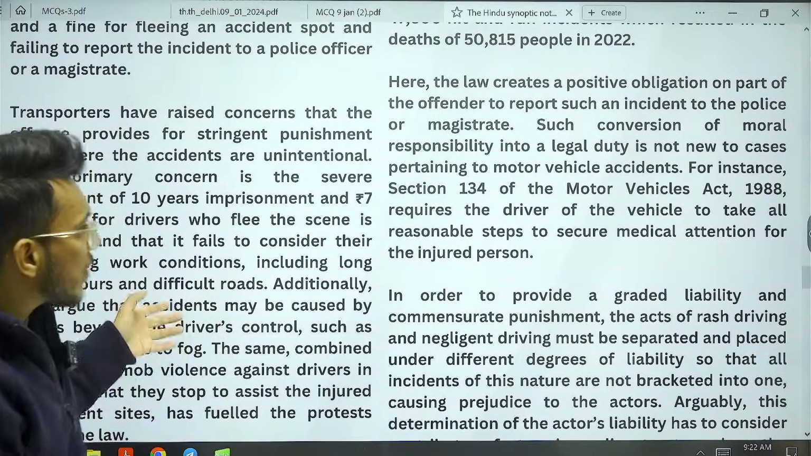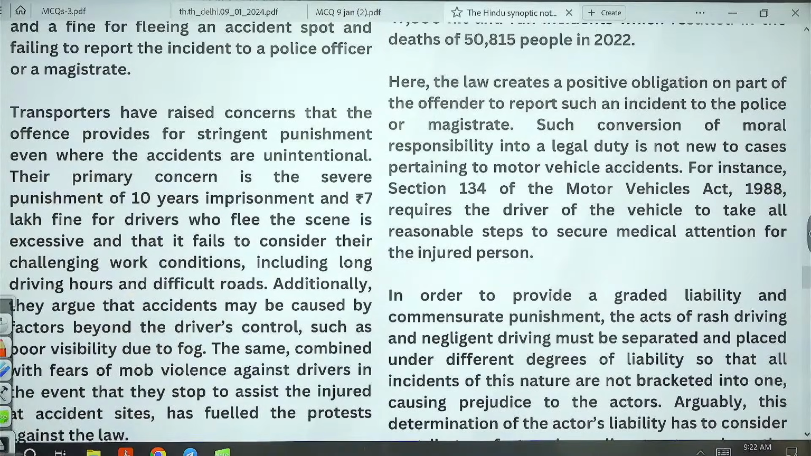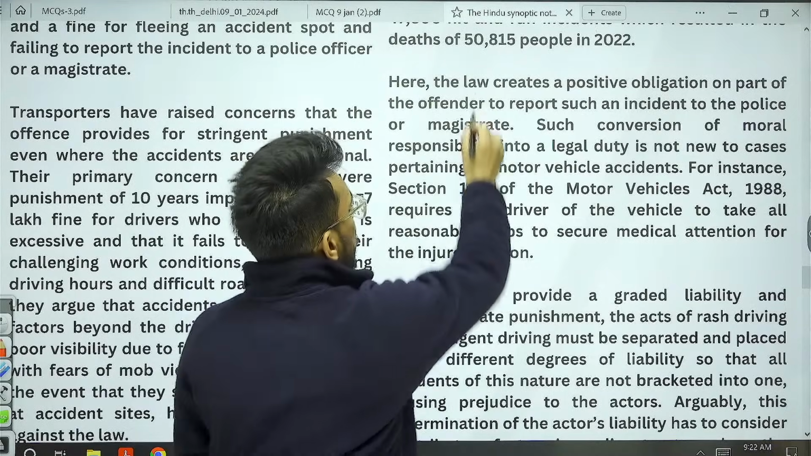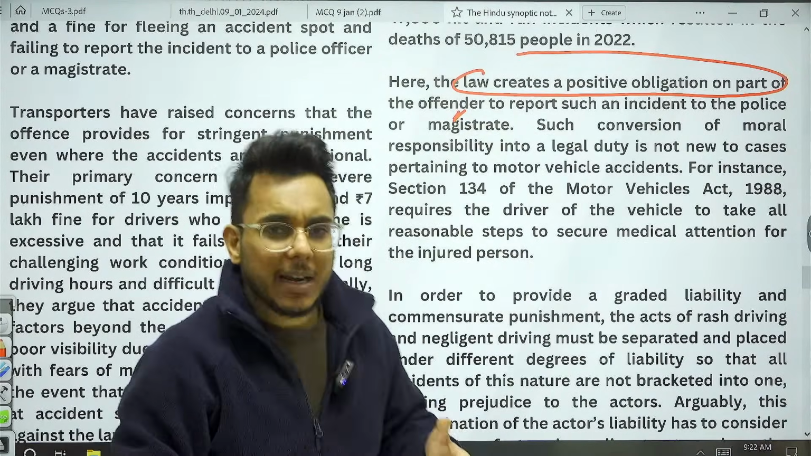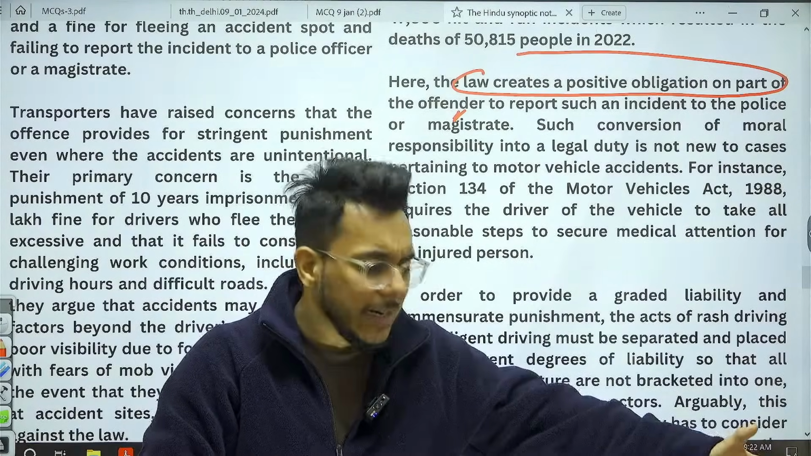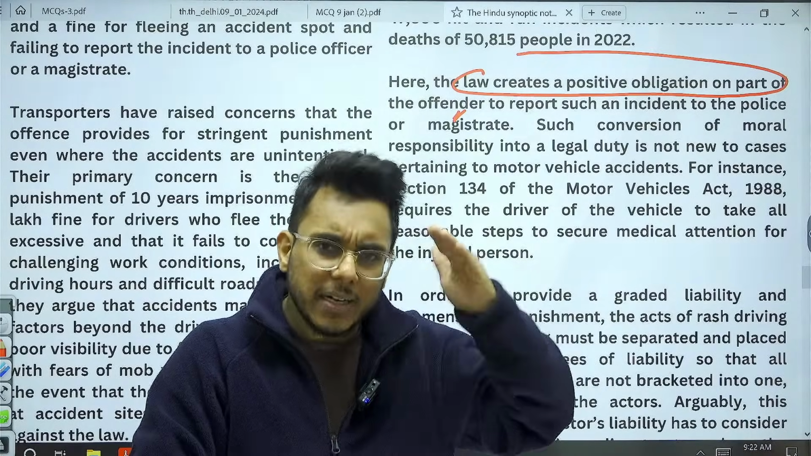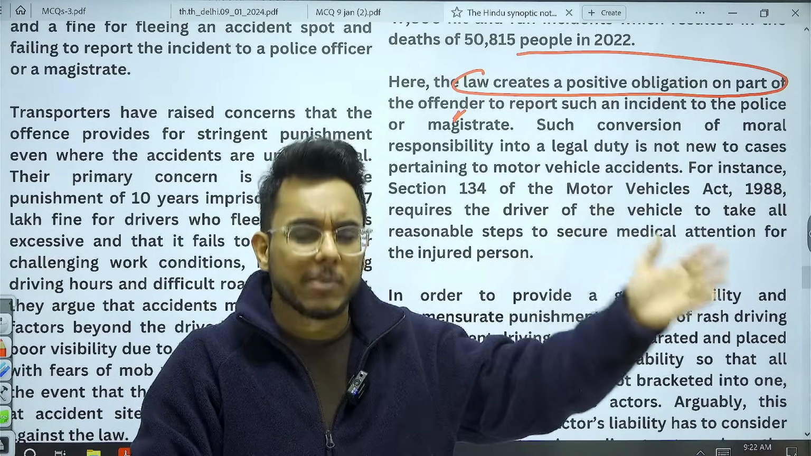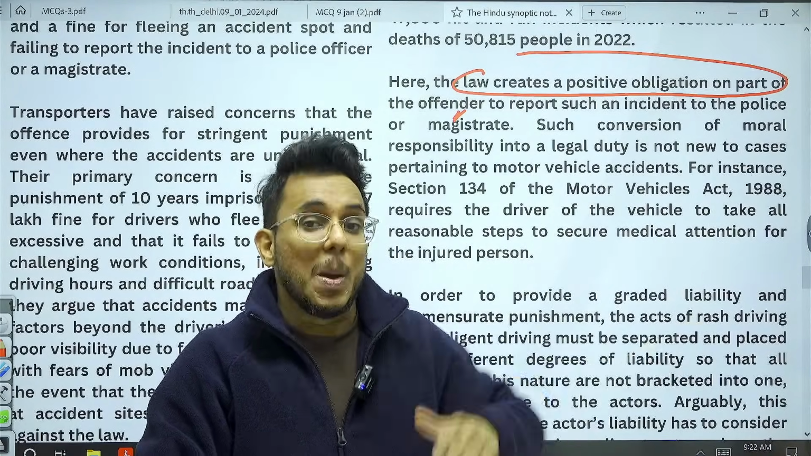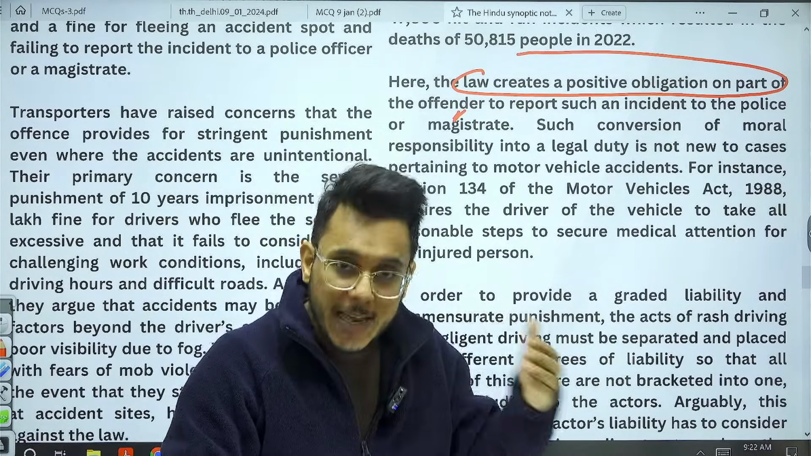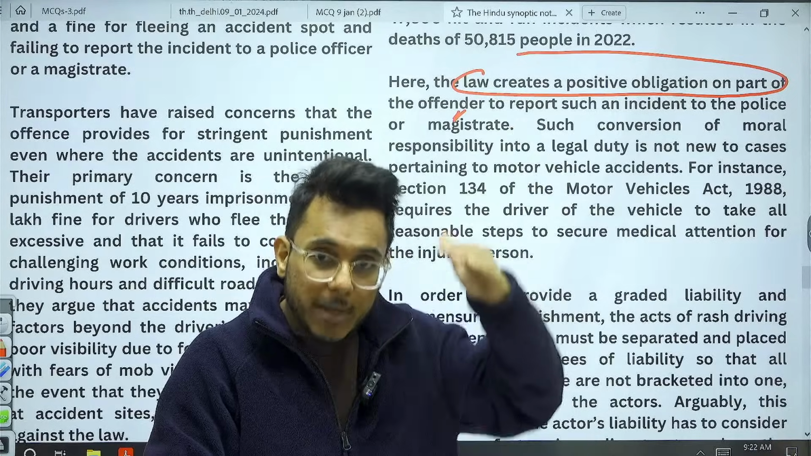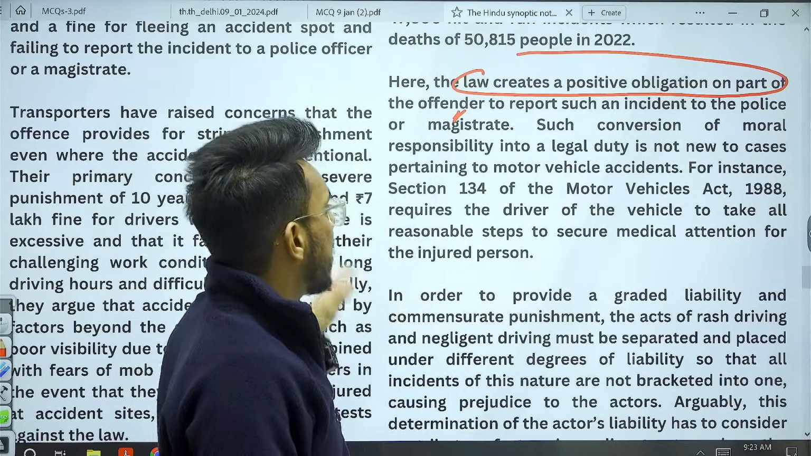Now, one more thing guys that has been provided. This law creates a positive obligation on the part of an offender. Earlier, offenders would cause an accident and run away. First of all, it is their moral and ethical responsibility to take that person to hospital, but now this has been considered a legal responsibility. Now, if you take a person to hospital, your punishment will be reduced.